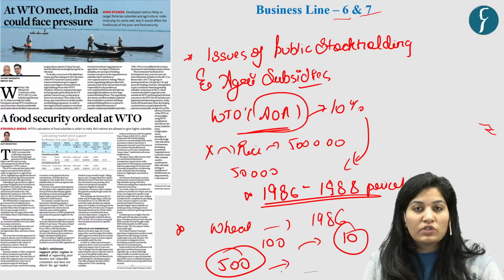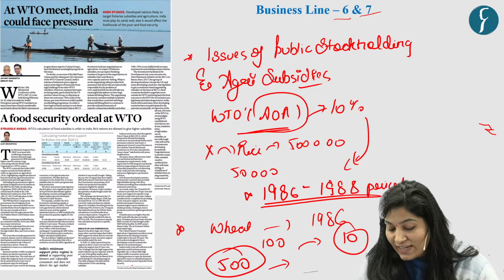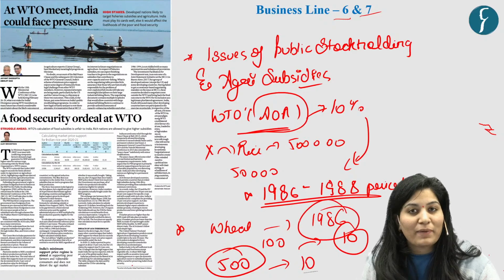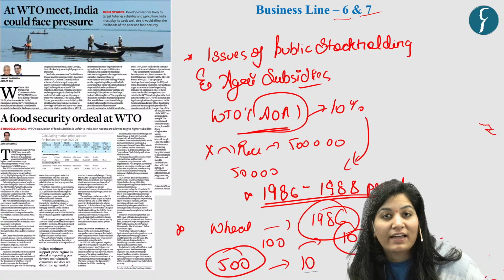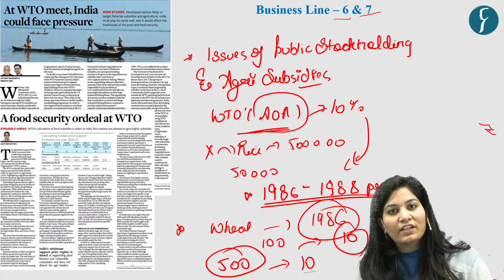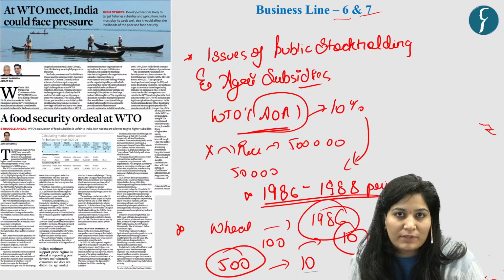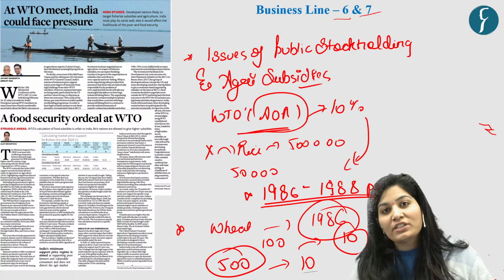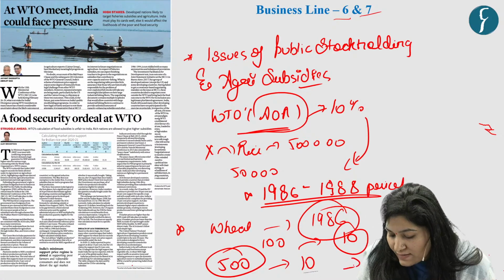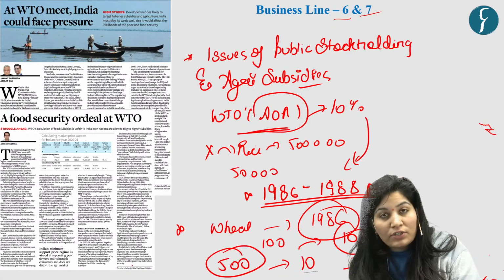Now how much government can support? Government can give only 10 rupees, which is based on the 1986 base price as per this Agreement on Agriculture norm. Government needs to give 10% of the 100 rupees value to this farmer. But actually how much should it get? 10% of 500 is 50 rupees. Yes, so we need to give 50 rupees.